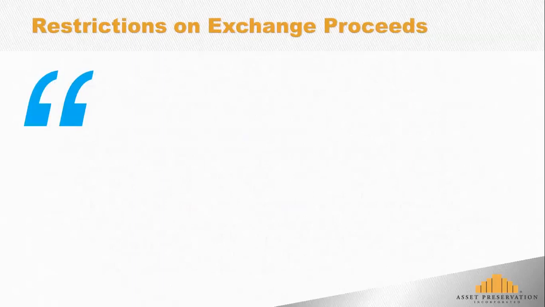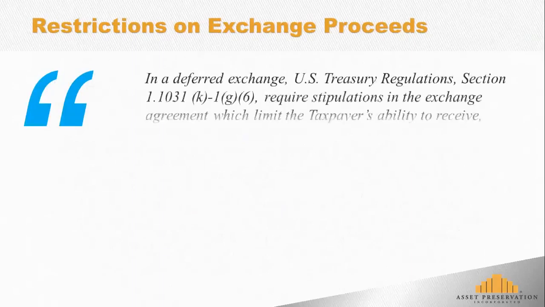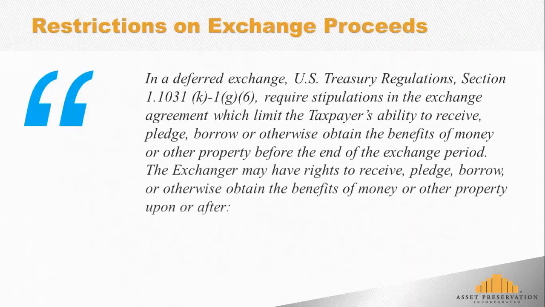In a 1031 exchange transaction, the qualified intermediary, while they're holding those proceeds, is subject to certain restrictions. And these are restrictions that are specified in the Treasury regulations that apply to 1031 exchanges. Specifically, this deals with what is referred to as G6. So it's section 1.1031(k)-1(g)(6), but oftentimes it's referred to as the G6 restrictions in a 1031 exchange.